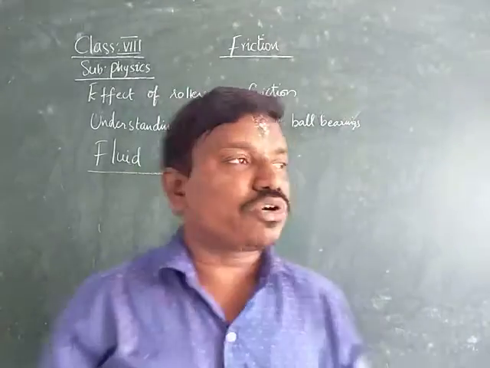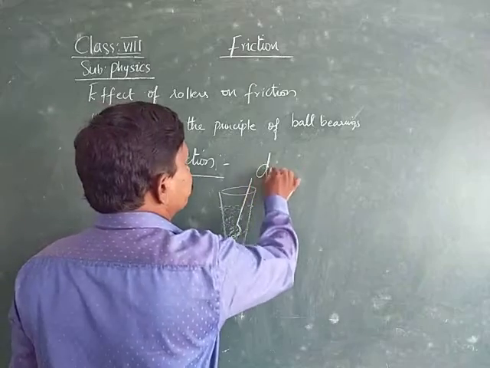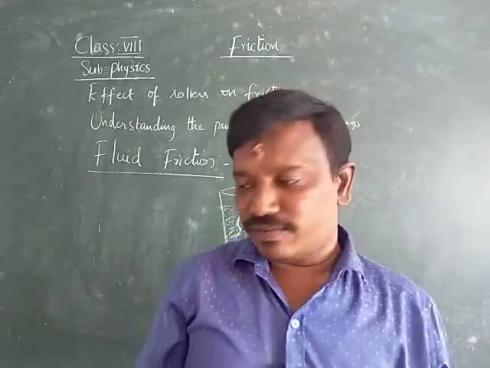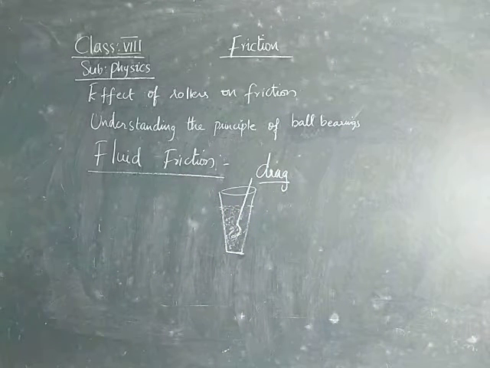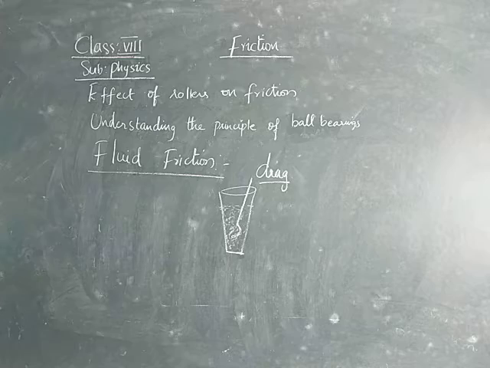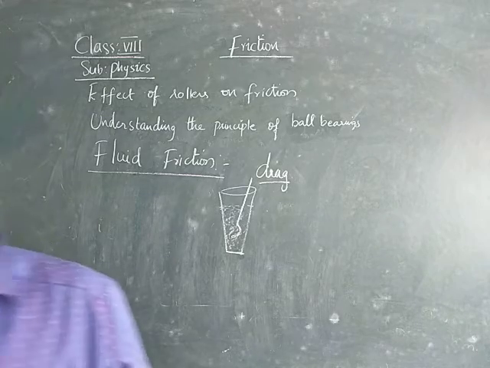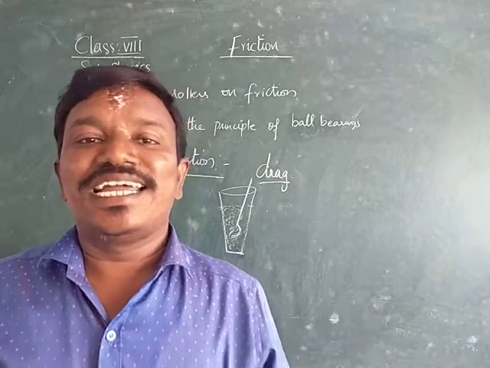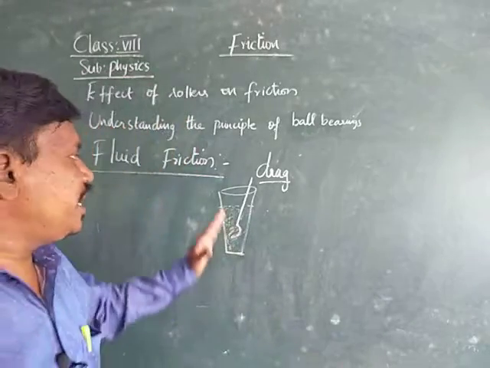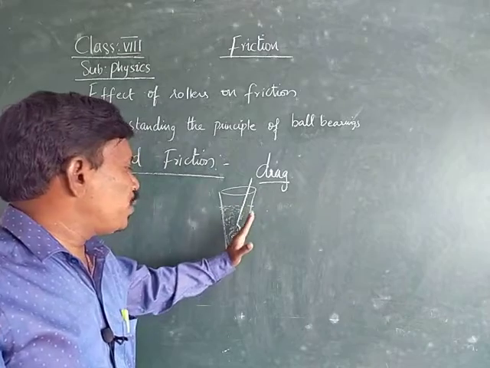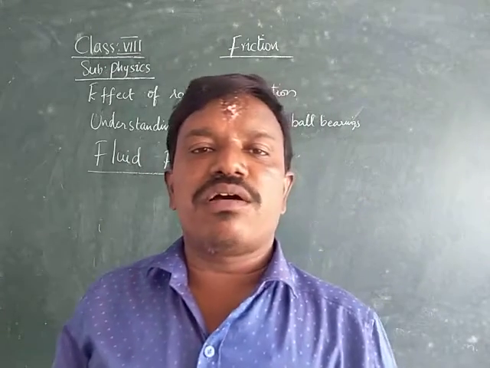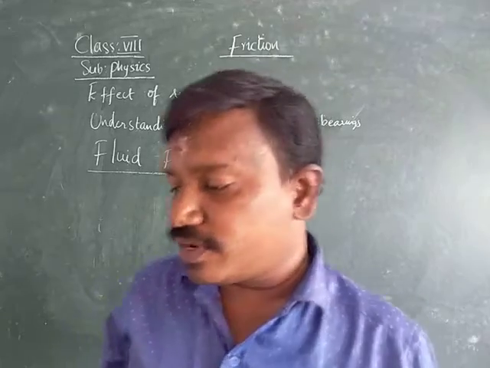Normally, fluid friction is also called drag. The frictional force which is exerted by fluids is called drag. Here the frictional force is exerted between the molecules of the liquid and the surface. This leads to the friction, which is called fluid friction.